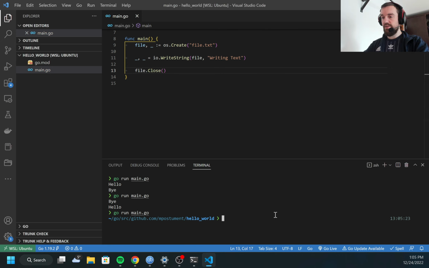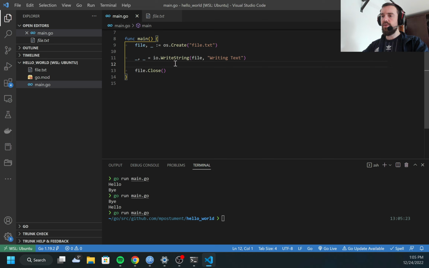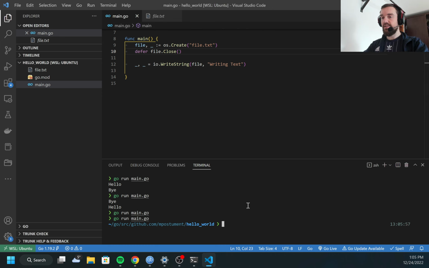In this example there is just a simple function with one line, but what if you have some loops, multiple things happening? It's really easy to forget to close the file. And it will most likely be released only at the end of the function. There is another way this can be done. I open the file, and immediately after I open it, I add defer file Close. Now I can still run the function. It will work in the same way, but this file Close will be automatically executed once I'm done working with the file.